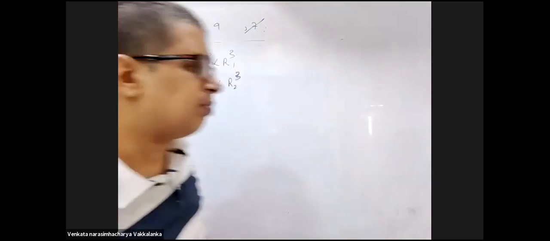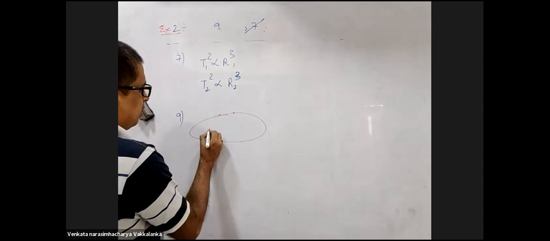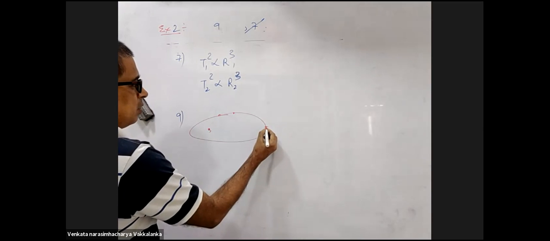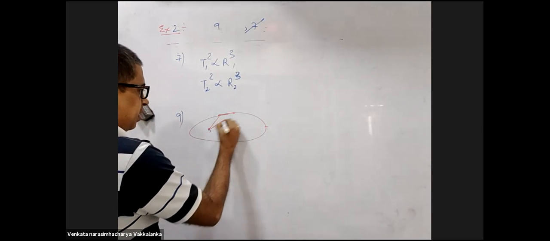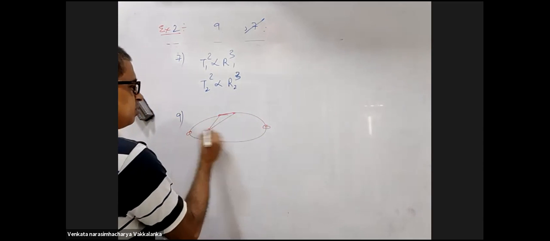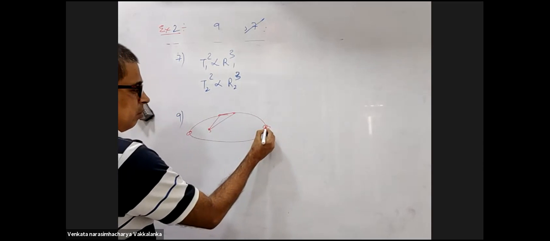You mean in one particular part it is doing work. From here till here you're taking. Here and here, suppose I take one complete circle or even here. Here what happens?